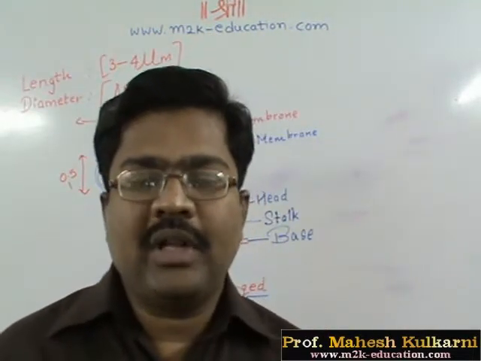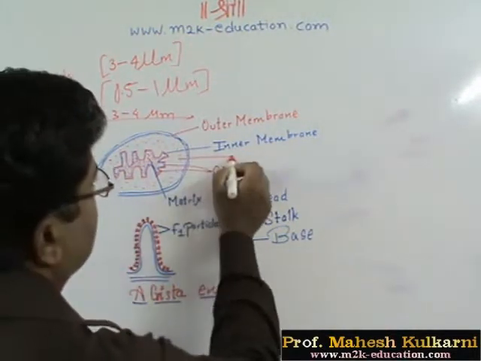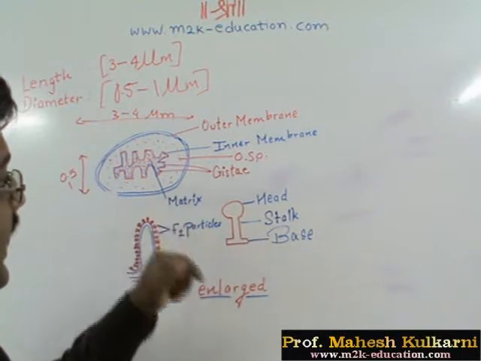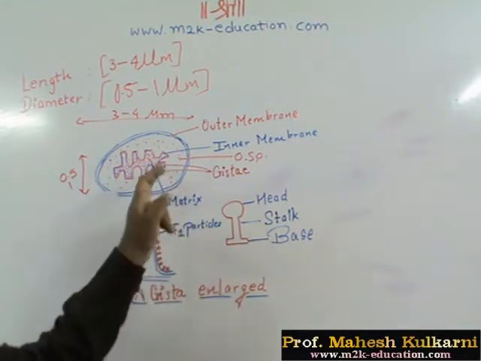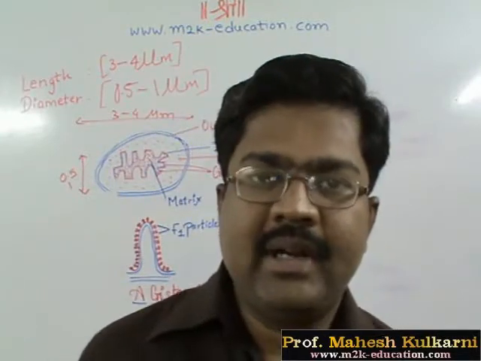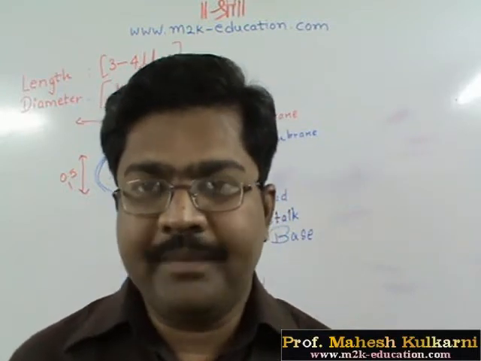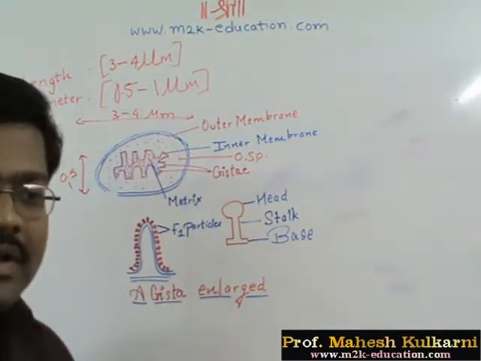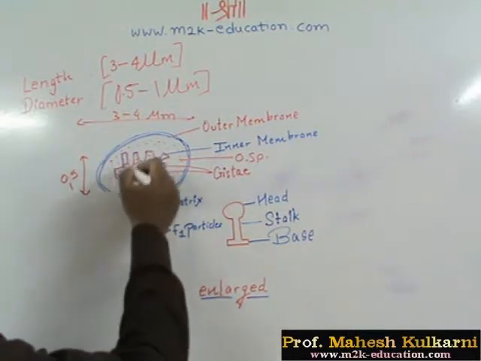The space between the outer membrane and the inner membrane is called the outer space. So this is the outer space, or perimitochondrium. Simply keep in mind that the space between the outer membrane and inner membrane is called the outer space or perimitochondrium, which is filled with a watery liquid.